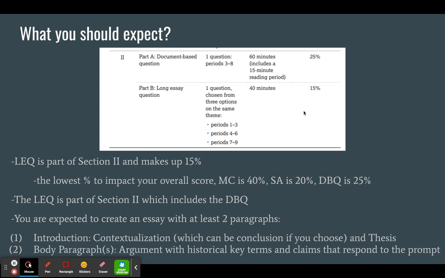So this is an essay that's going to impact your score the least on the AP test. However, nonetheless, we do need to be prepared for it, and we do need to be able to write at least something so we can get a few points to be successful.